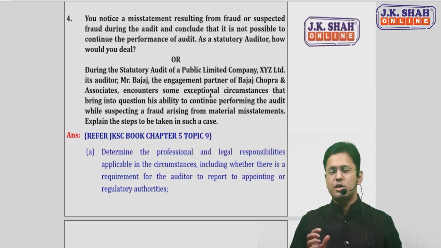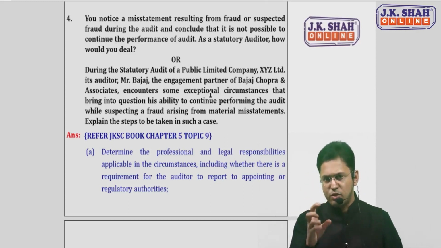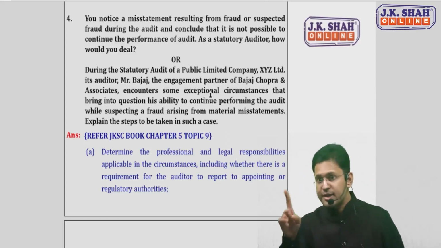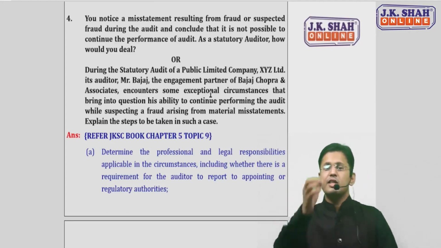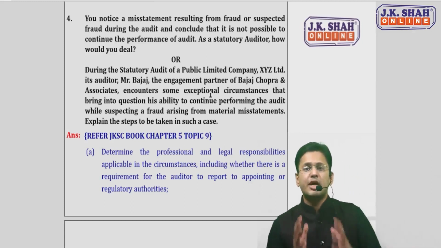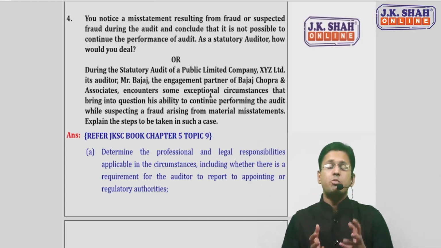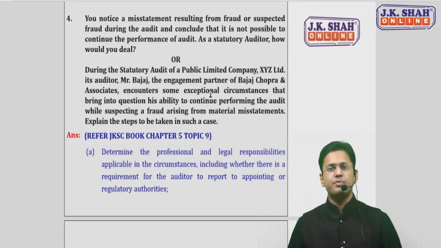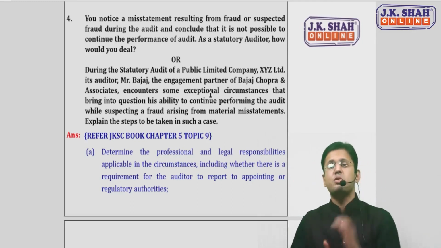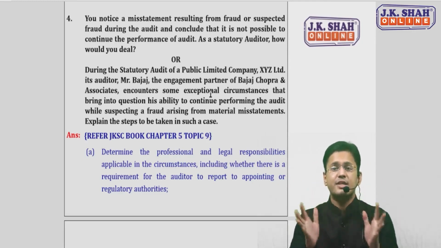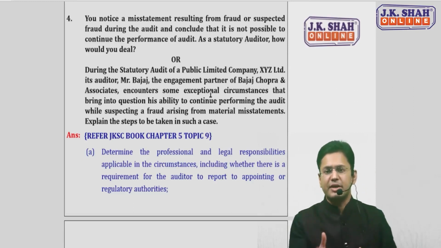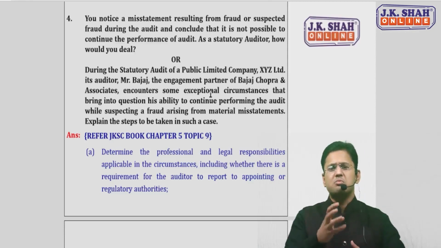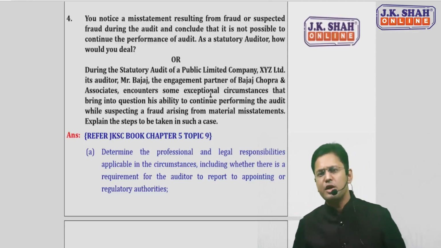No. The first point you have to write down, and this can be asked in correct-incorrect or multiple choice also, so be careful with this question. The first thing he has to do is check whether any professional or legal responsibility is there in those circumstances. Suppose a certain fraud is suspected, which puts a question mark on the auditor's ability to continue performing his audit.